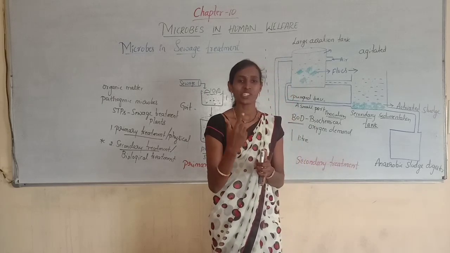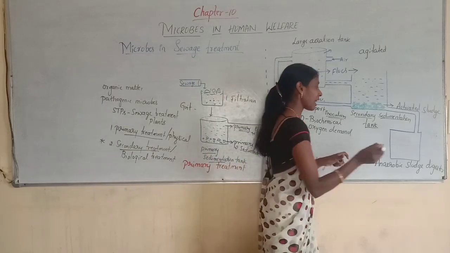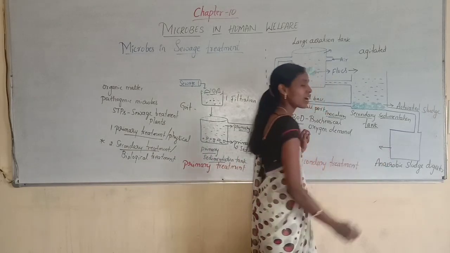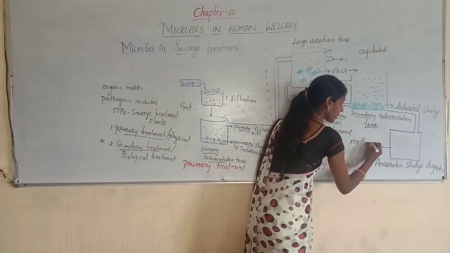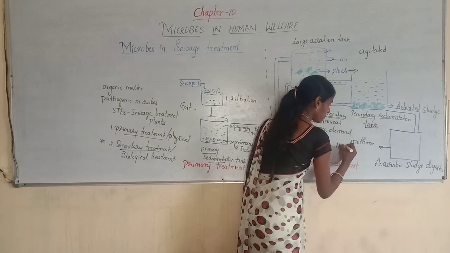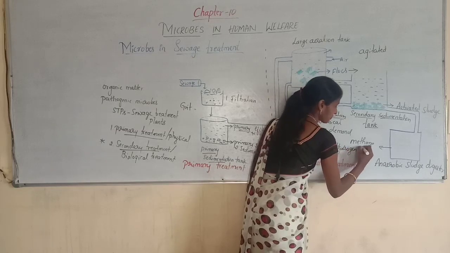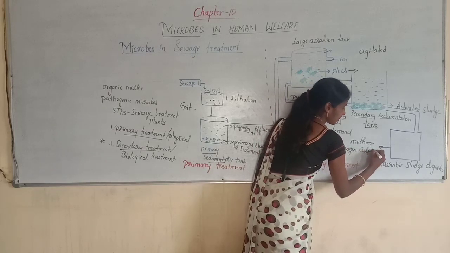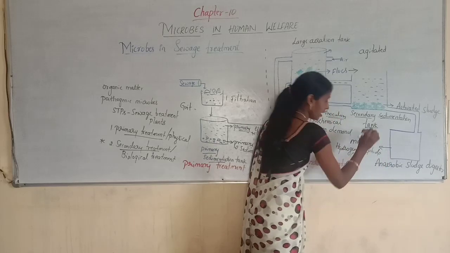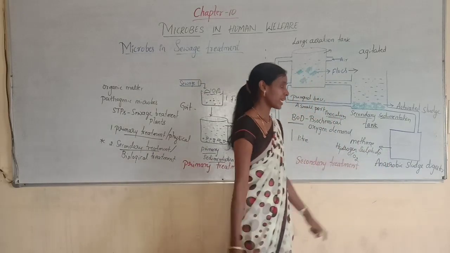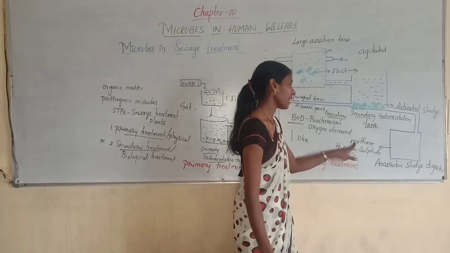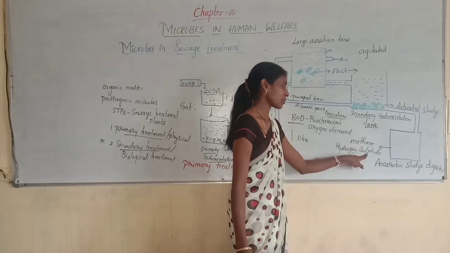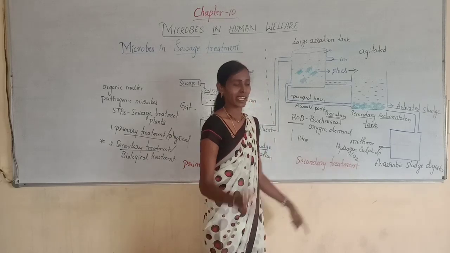And during digestion, the anaerobic microbes release a mixture of gases containing methane, hydrogen sulfide and carbon dioxide.